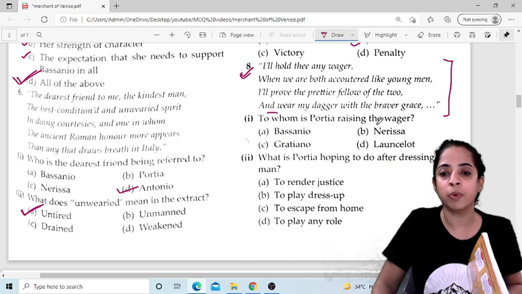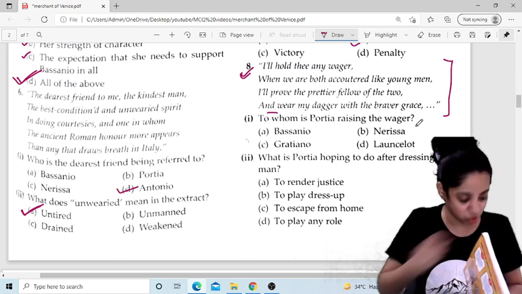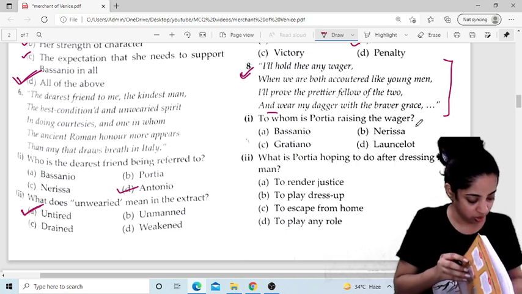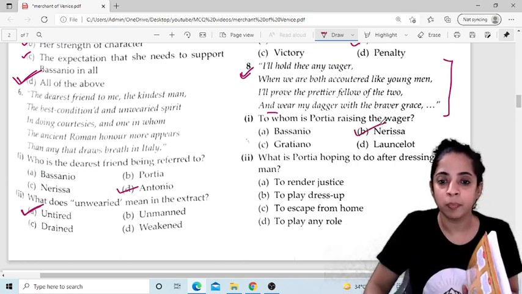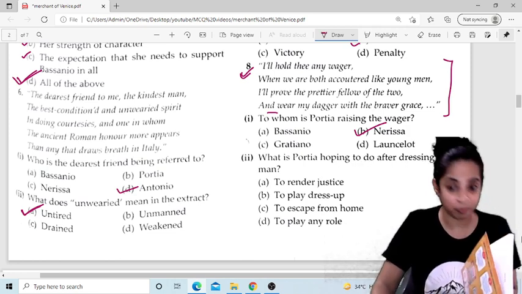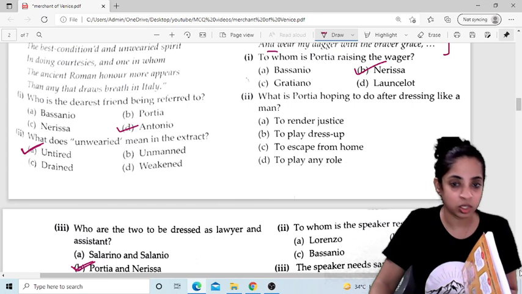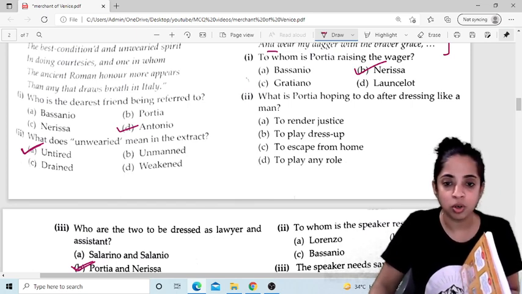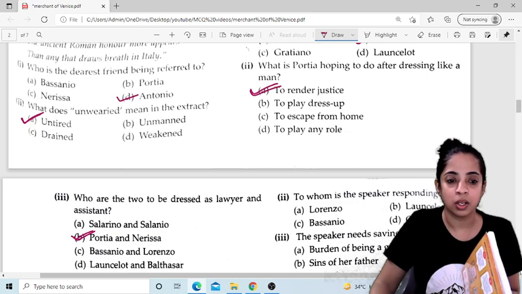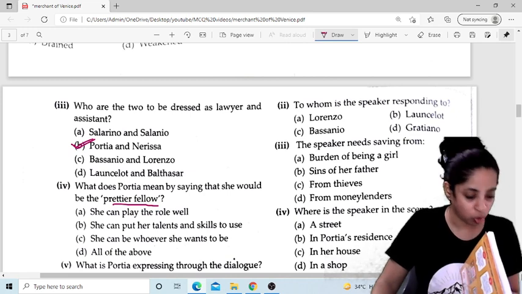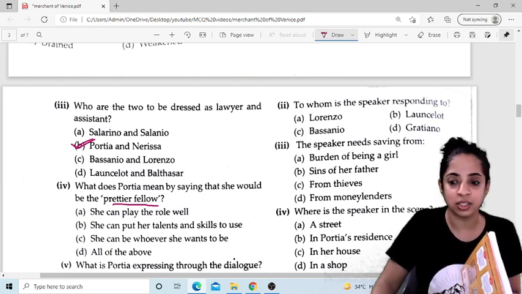Now to whom is Portia raising the wager? To Nerissa. Now what is Portia hoping to do after dressing like a man? What is she planning to do? Her plan is to render justice. Now who are the two to be dressed as lawyer and assistant? Portia and Nerissa. We have already done this.